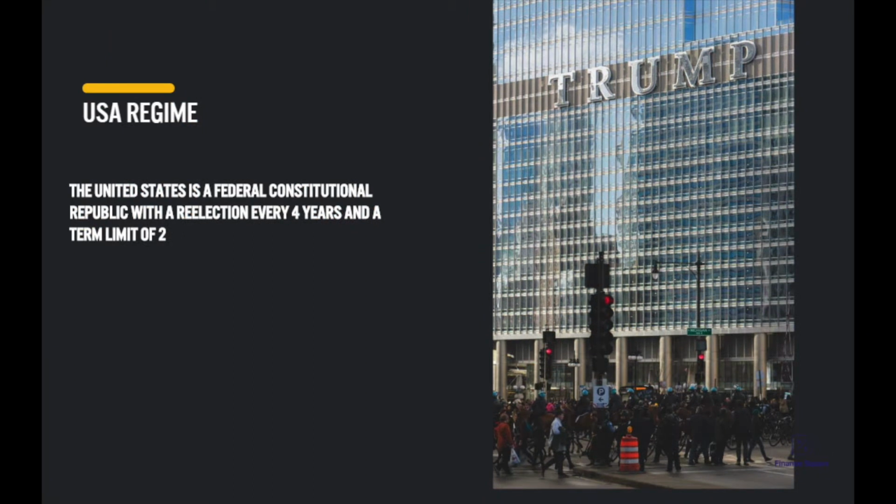USA regime. USA has a population of over 330 million people. It is a federal constitutional republic with a re-election every 4 years and a limit of 2 terms, meaning a president cannot serve for more than 8 years. The power is divided into 3. You have the president of the United States, who is the head of state and the head of government, and then you have the Congress and judiciary, which share the power, limited to the national government, and then you have the federal government, which shares sovereignty with the state governments.